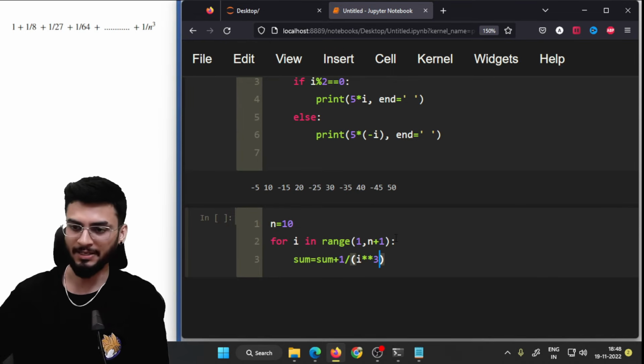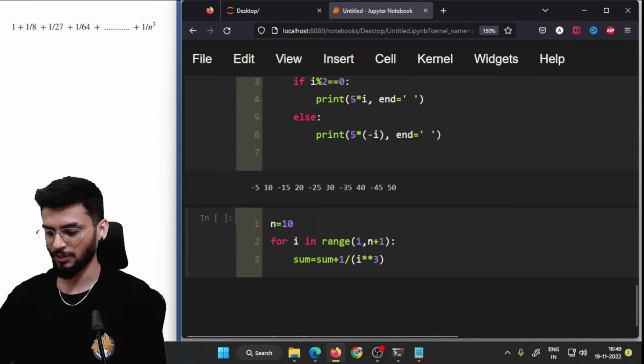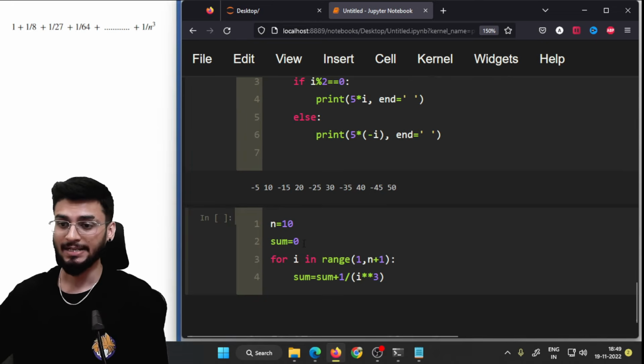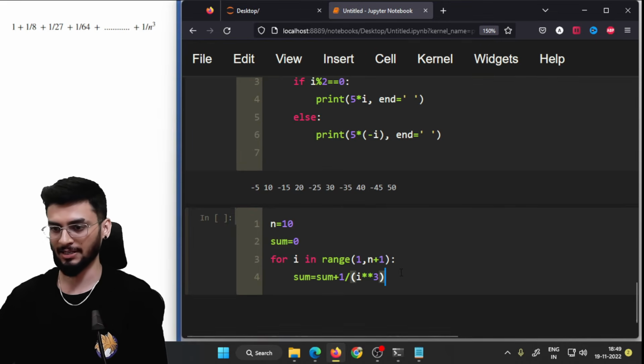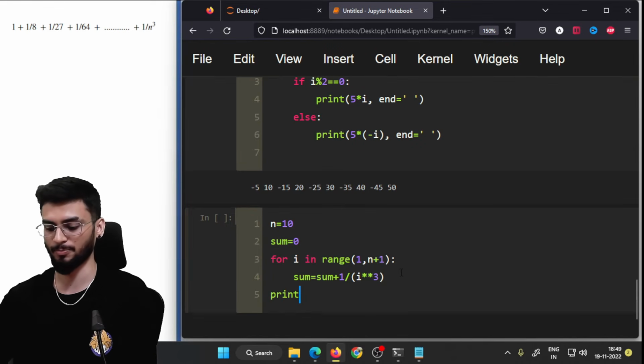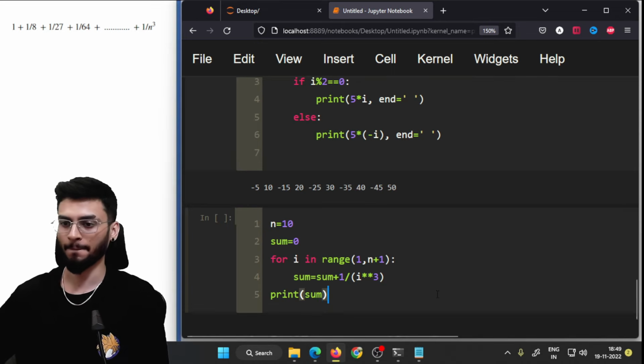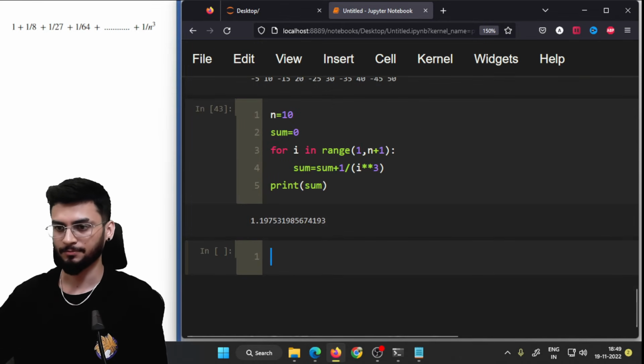I raised to the power 3. So right now I need to initialize sum, because अगर मैं वेरिएबल क्रिएट ही नहीं करूंगा तो यहाँ पर कुछ स्टोर नहीं होने वाला, you will get an error. And after that I also need to print the value of sum. So this is the answer which you get.